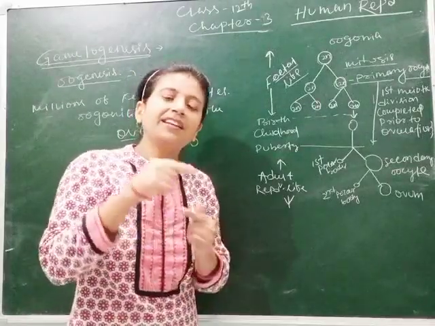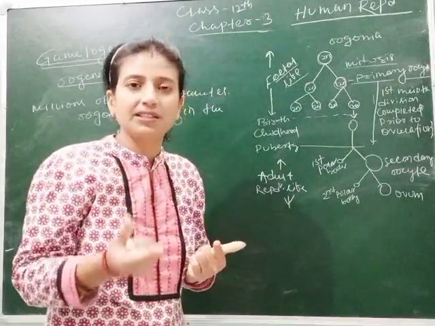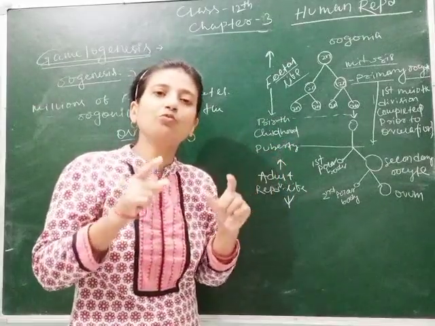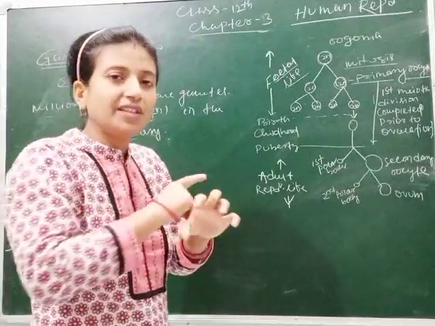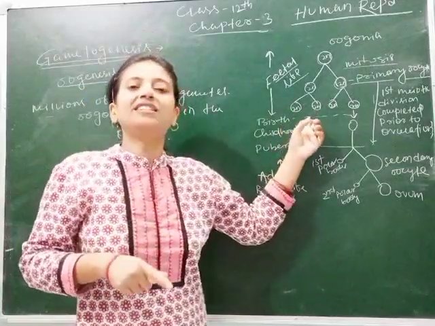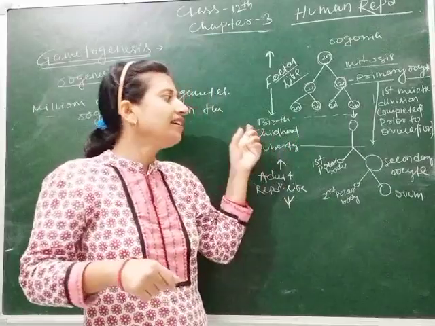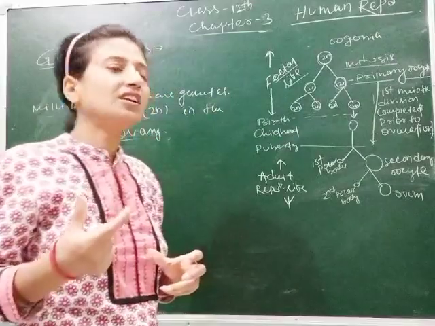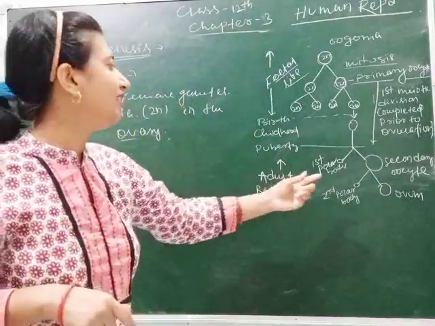Clear? When she is born, and from birth to puberty, these primary oocytes remain in an arrested stage. It means there is no development and no change. The change occurs when the female child enters puberty, and in puberty the second meiosis occurs, due to which it gets converted into a secondary oocyte and then ovum.